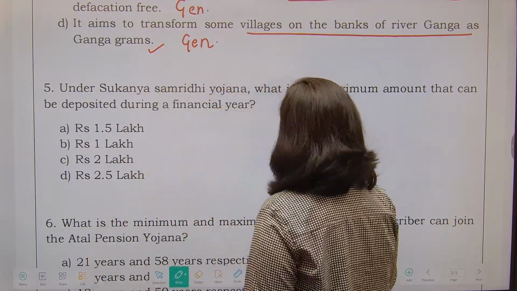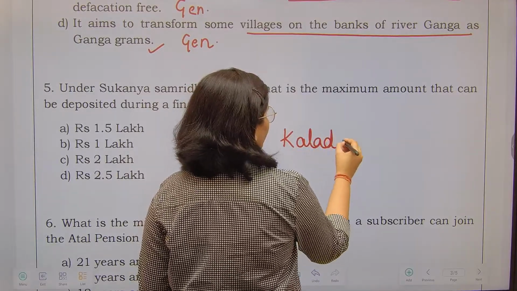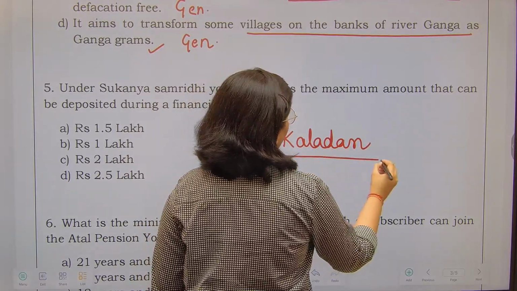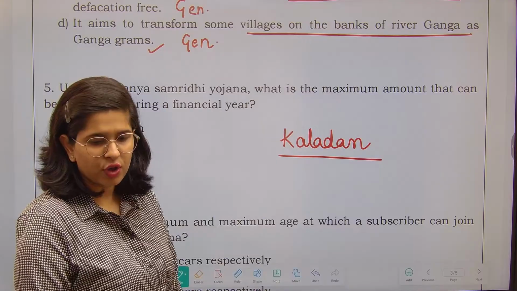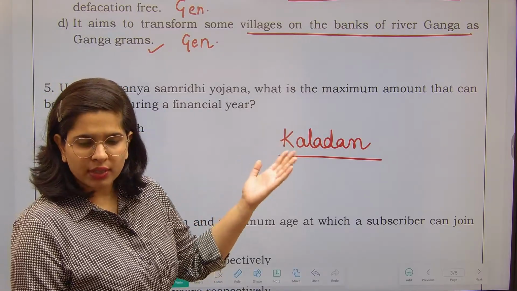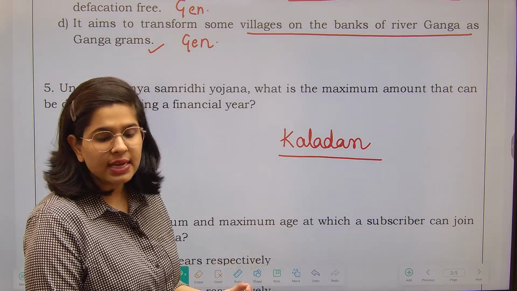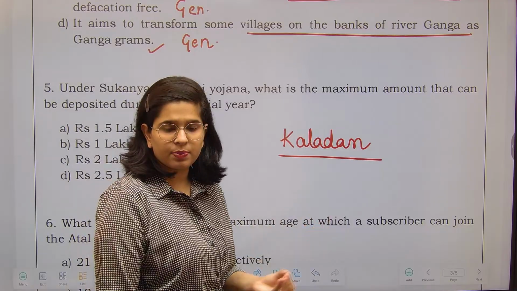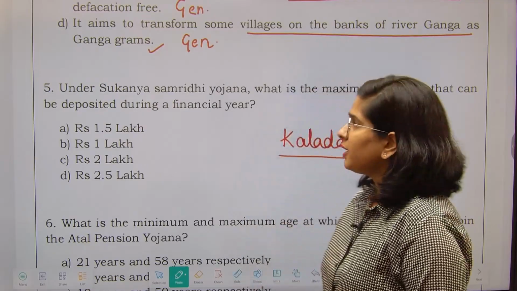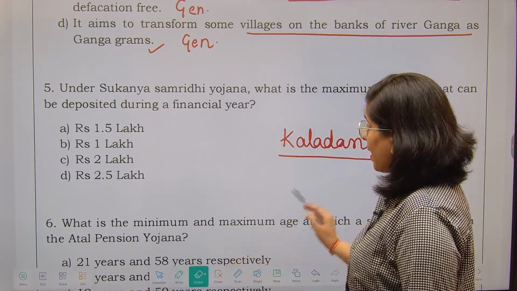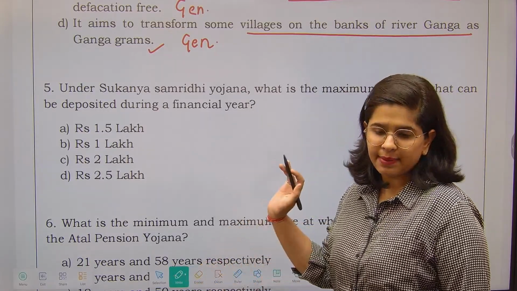Like, have you heard about the Kaladan project? I pronounce it Kaladan, so I have written the spelling also. Kaladan multimodal project. This place was in news, and hence it was asked. It was just asked in which country this particular project is being constructed. This was the easiest question. But I have not included it in this section. I'm not talking about the news related questions. I'm just talking about the schemes related questions.